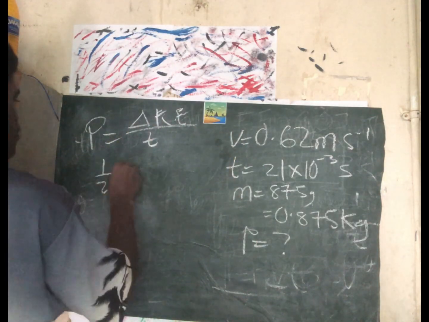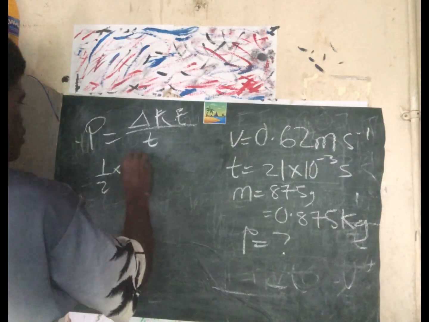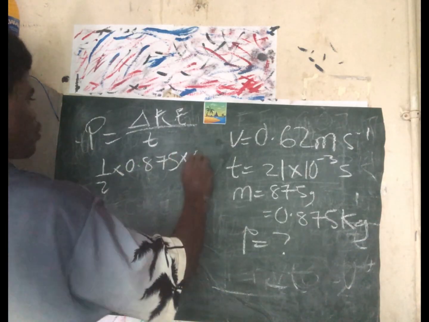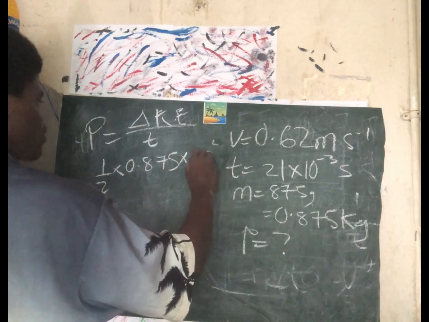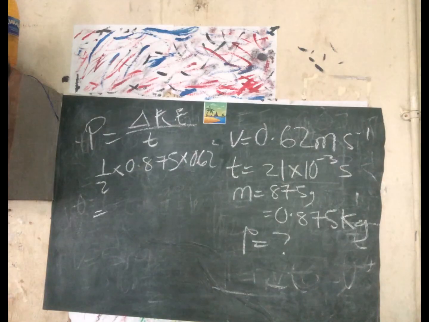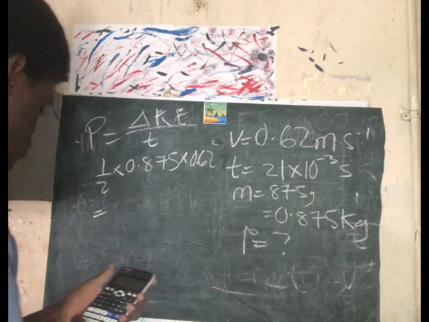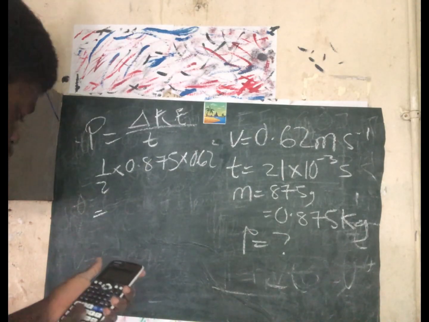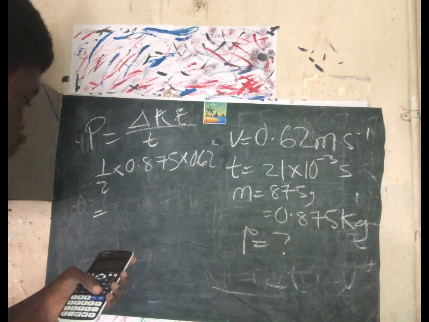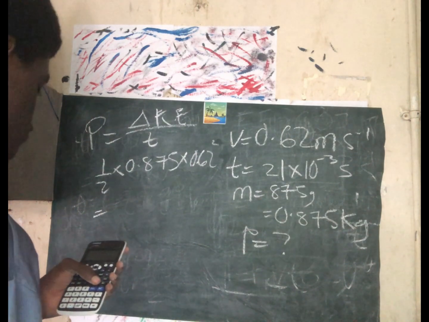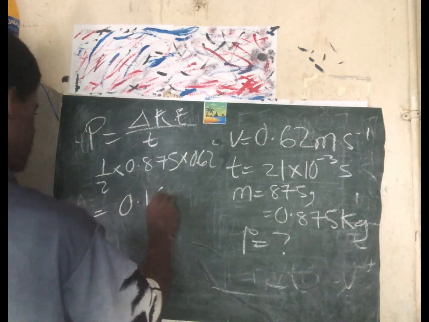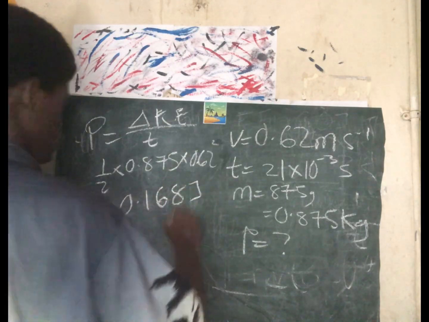That's half times mass, 0.875, times velocity 0.62 squared. Let's calculate that. That will give us 0.168 joules.